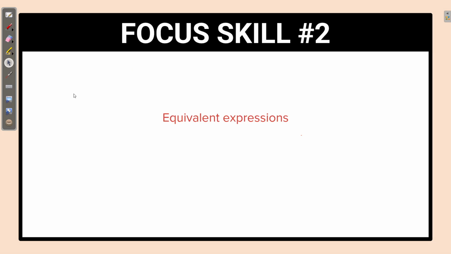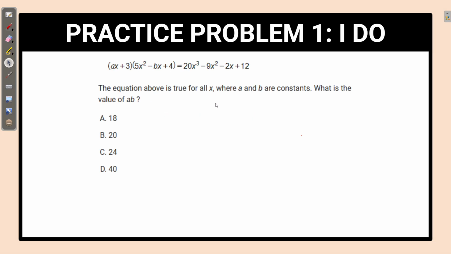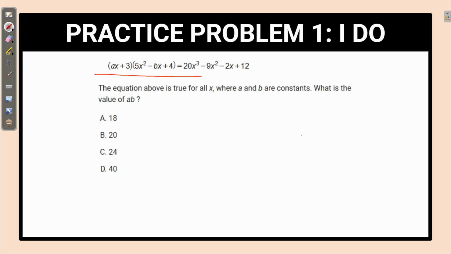Okay. So our second skill is going to be equivalent expressions. And basically what this is, is setting two expressions equivalently. So here it's asking to find the value of a times b, where we have ax and bx in these two expressions. Now immediately what I'm trying to think of here is that when you multiply this a times b, you will get negative ab x squared when you multiply these expressions.